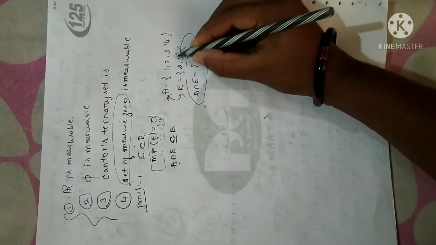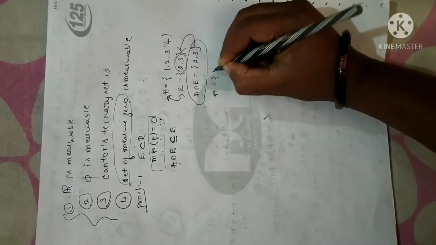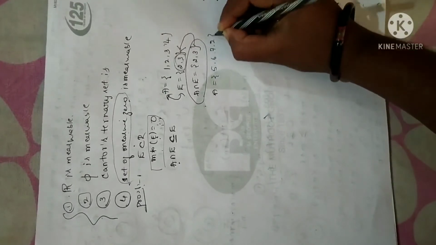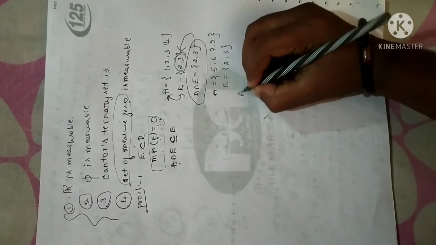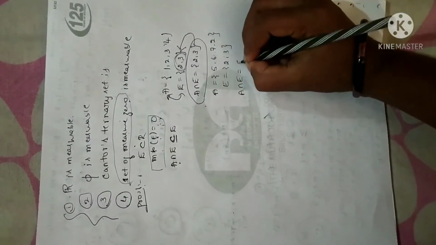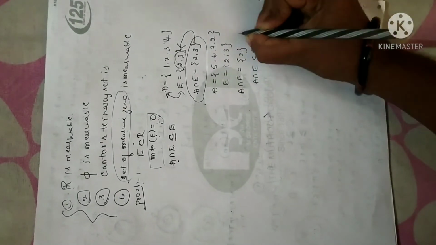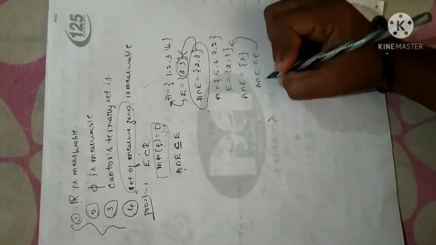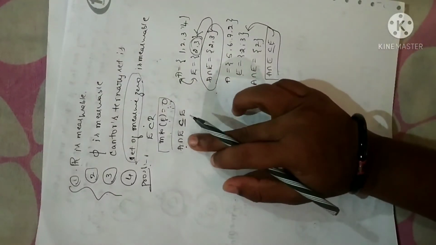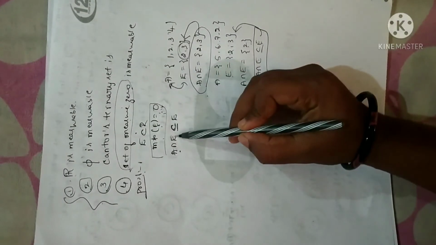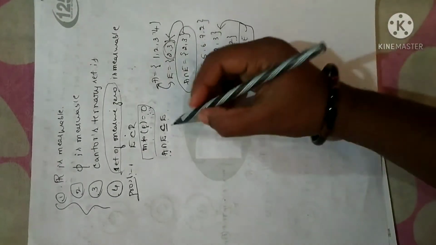Why? Because it contains the elements which are in E. Suppose let me take one more example: A with elements 5, 6, 7, 2 and E with elements 2, 3. Now if you take A intersection E, the element will be 2. Clearly A intersection E is a subset of E, right? See, 2 is in the set E. I can say A intersection E is a subset of E. So that is why I have written this. This is a standard expression. If you take intersection with any set, you will get elements of that set only. So A intersection E is a subset of E.